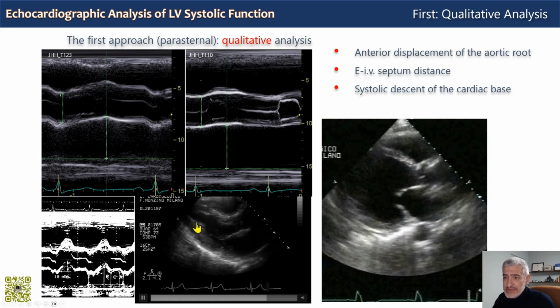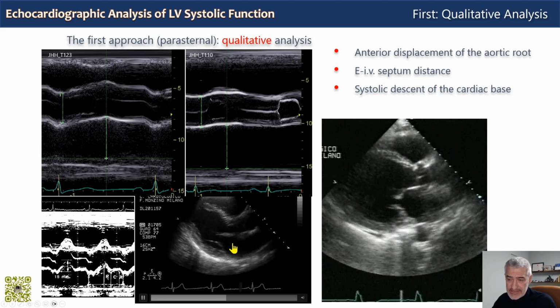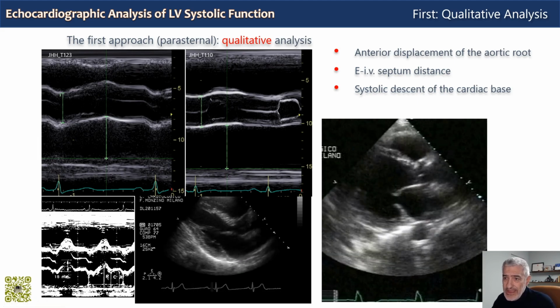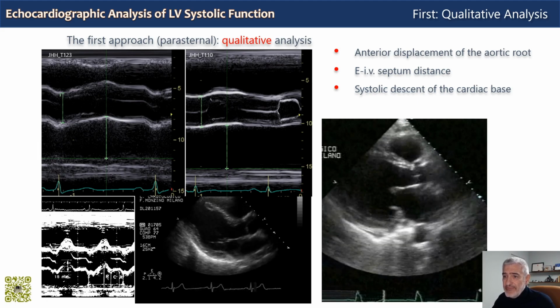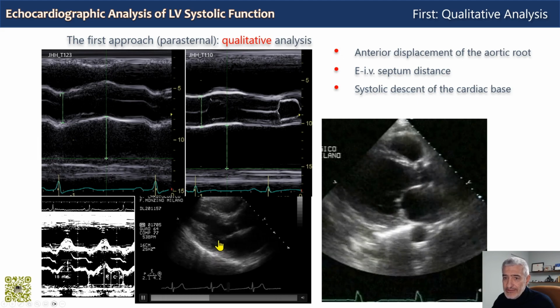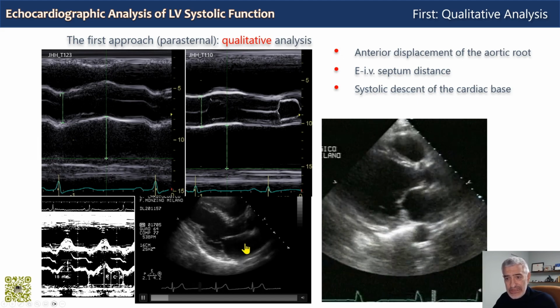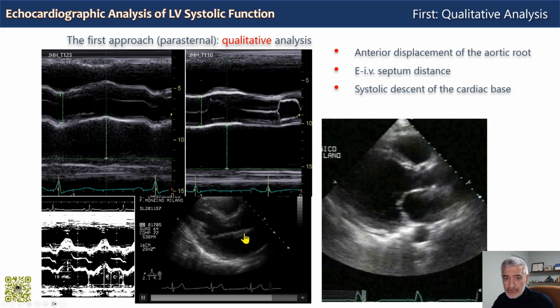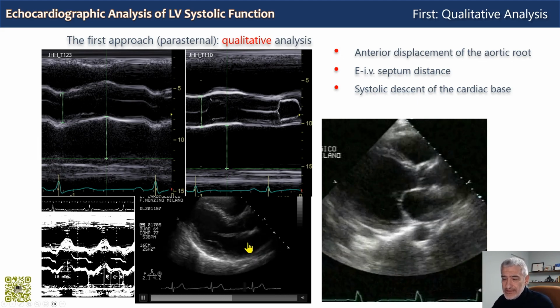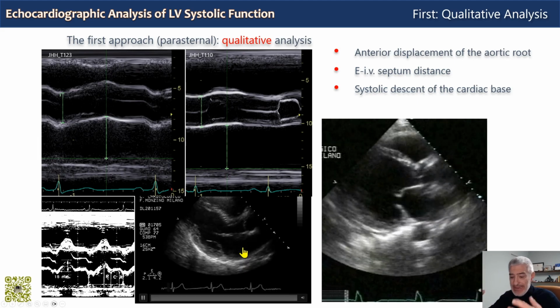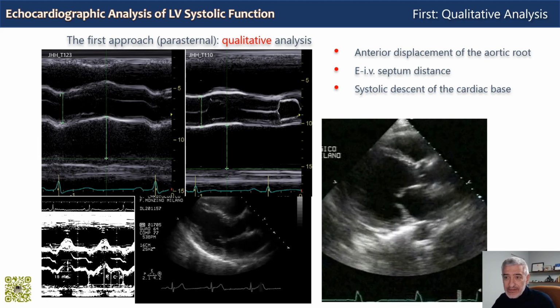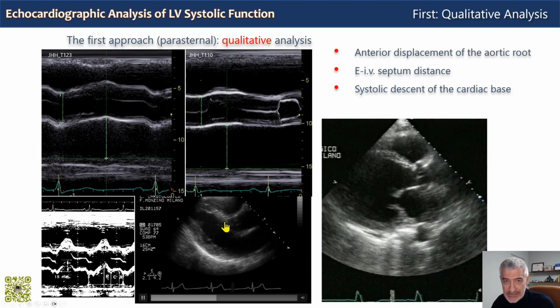Now, in this longitudinal parasternal view, the left atrium expands during ventricular systole mainly inferiorly towards the left ventricle and anteriorly, shifting anteriorly the aortic root. So the aortic root sits on the left atrium, which fills, expands, and shifts the aortic root anteriorly, upwards in the parasternal view.